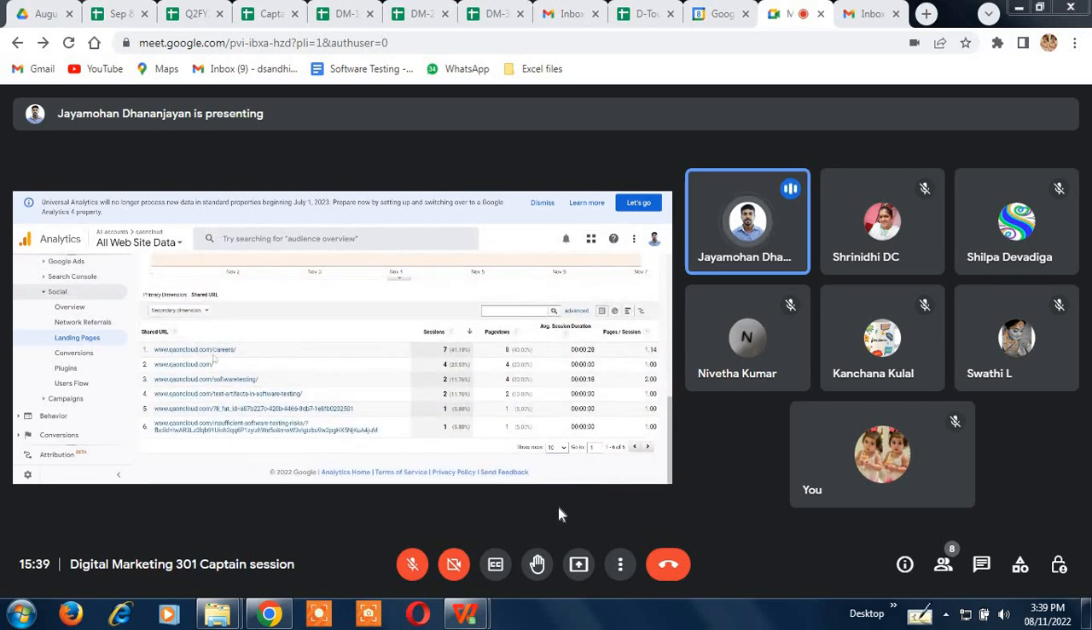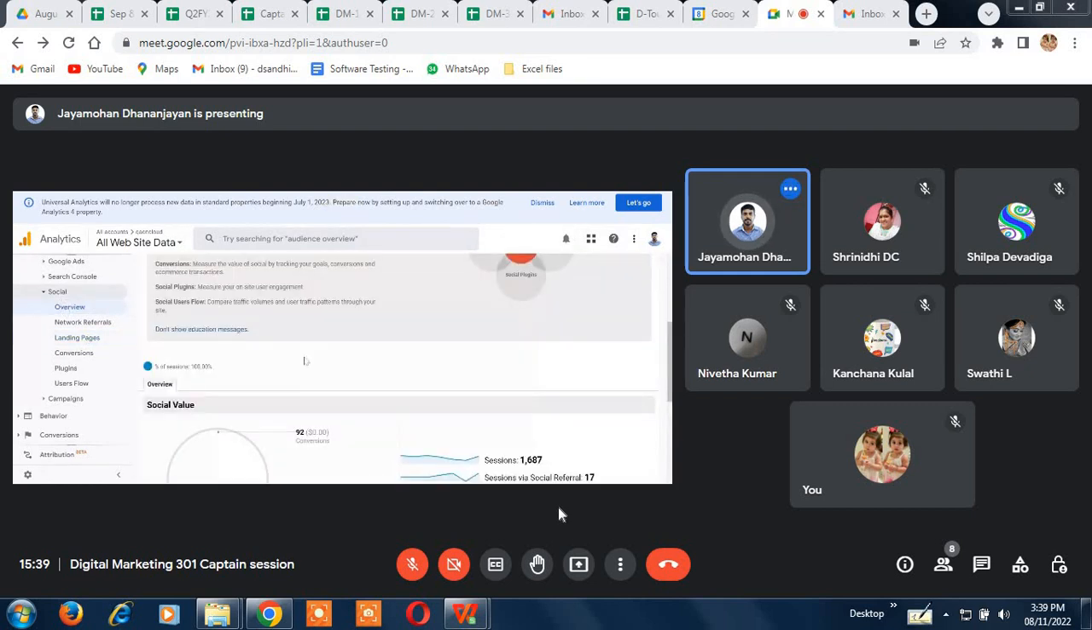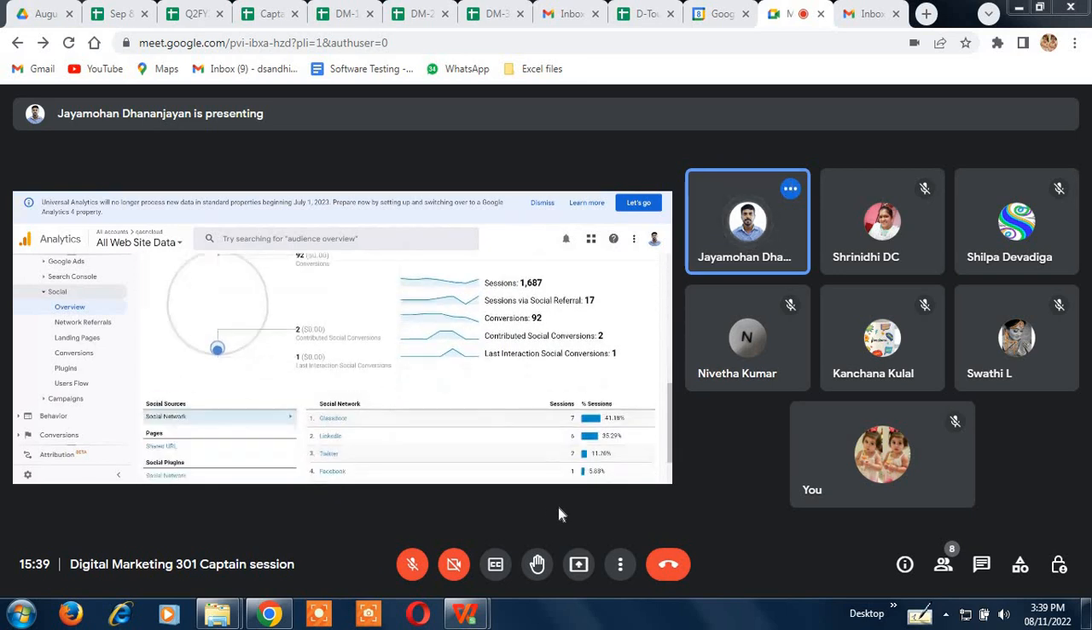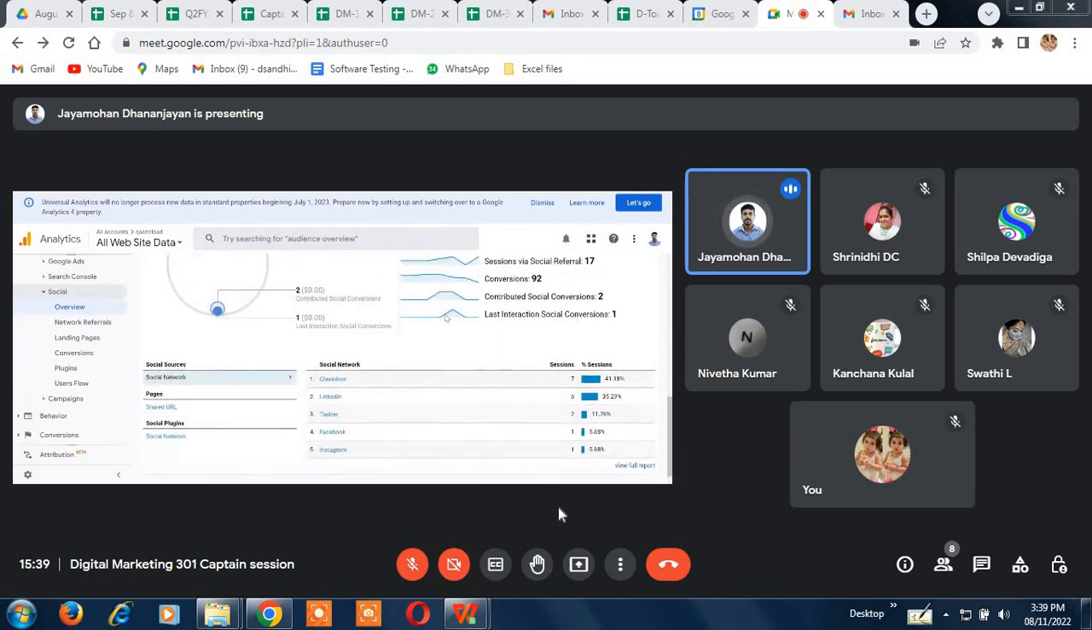Here you see careers.com, these are the other pages that we have apart from the website. So social also means, for example, we have LinkedIn, we have Twitter. So how much traffic we are getting from these other links. For example, from LinkedIn we got like 35 sessions. Twitter this much, Facebook this much, Instagram this much.